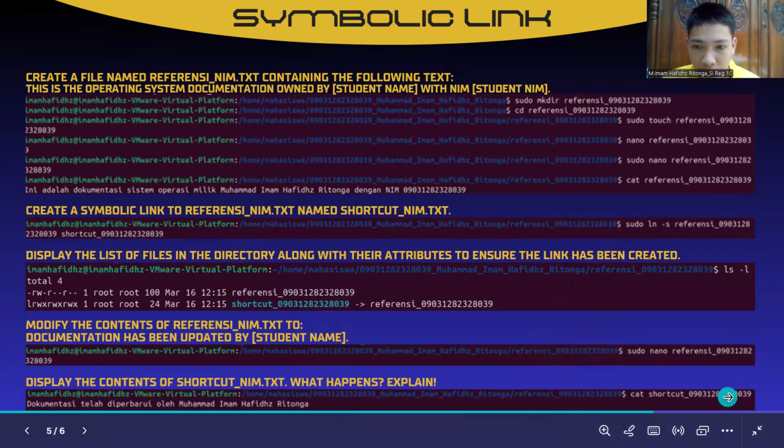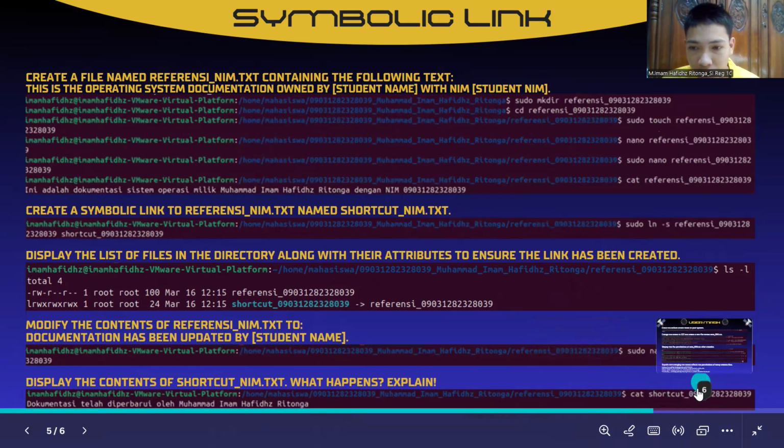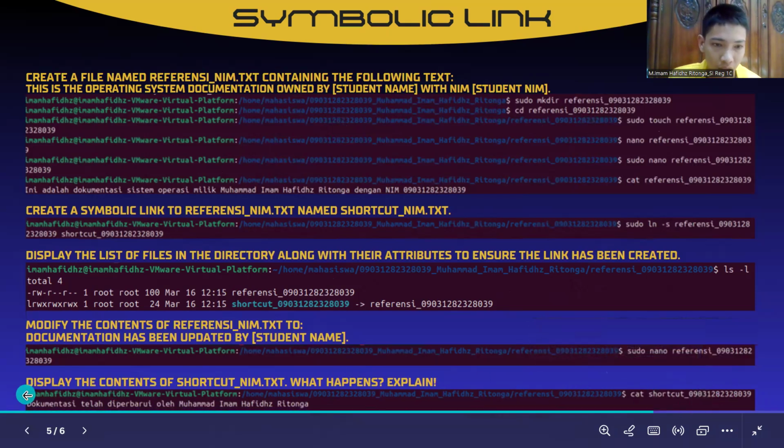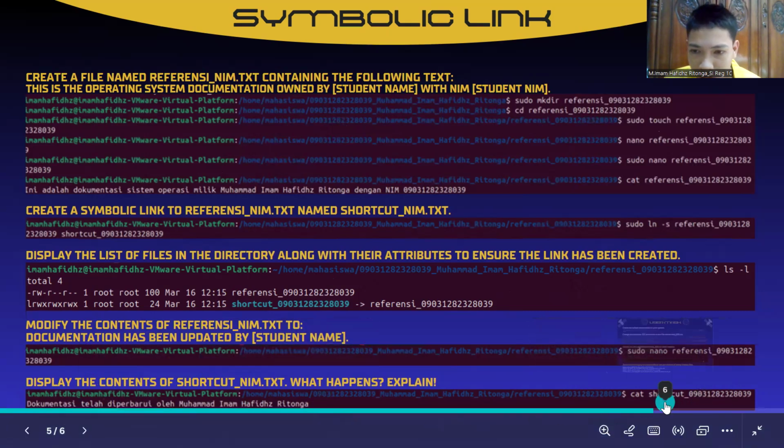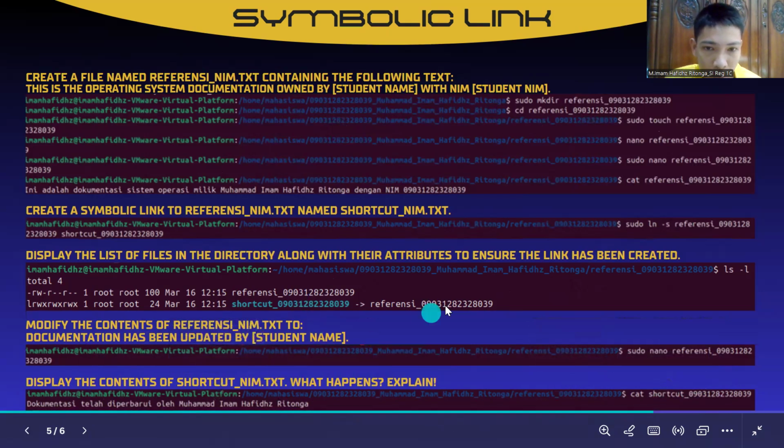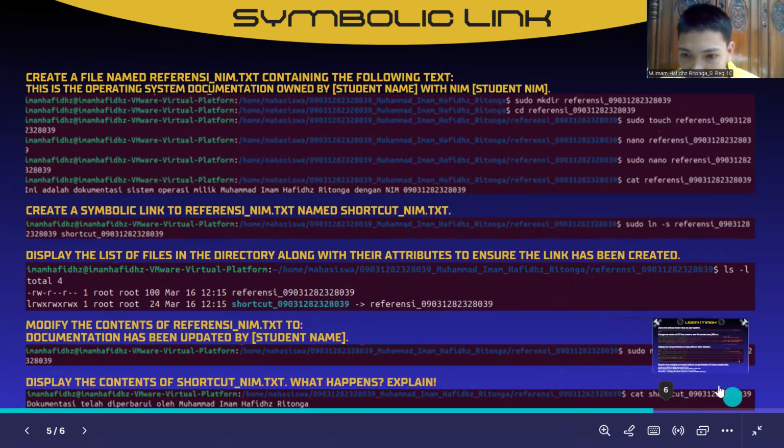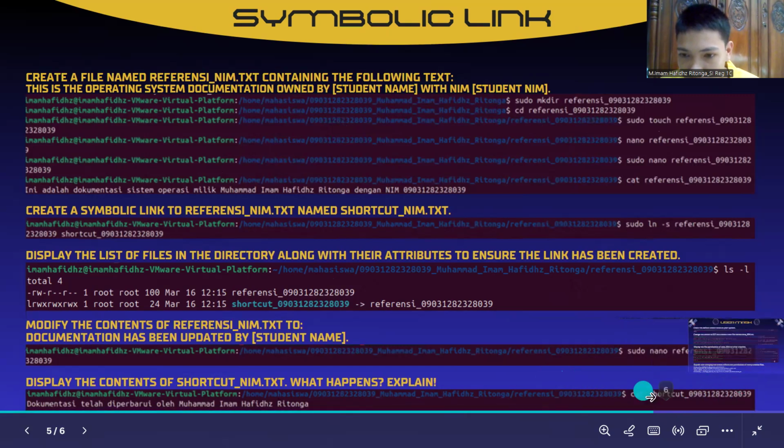So here's cat shortcut_name, and here's what happens. It displays the following text from the reference_name, but we use the command to display shortcut.